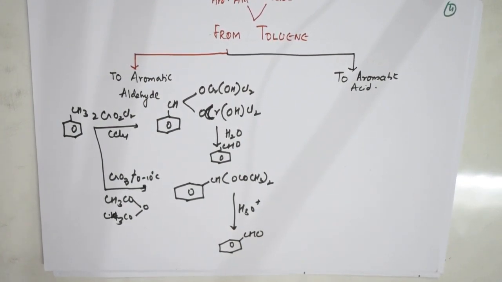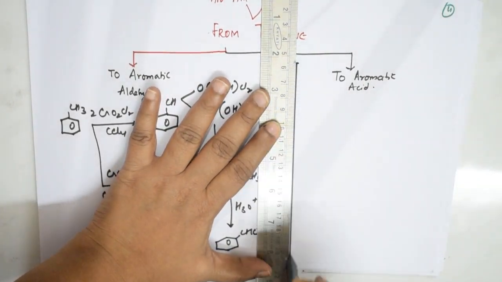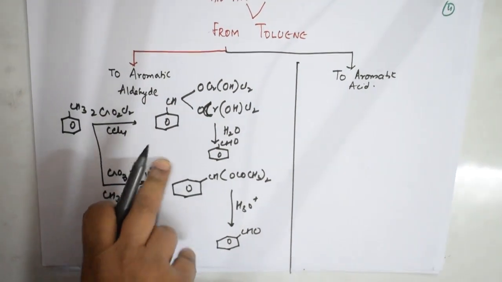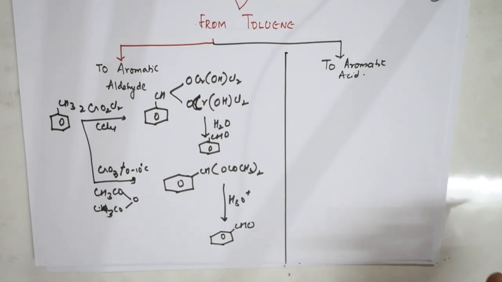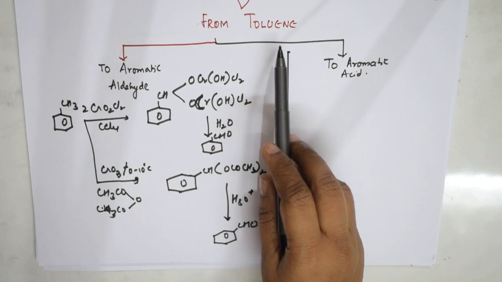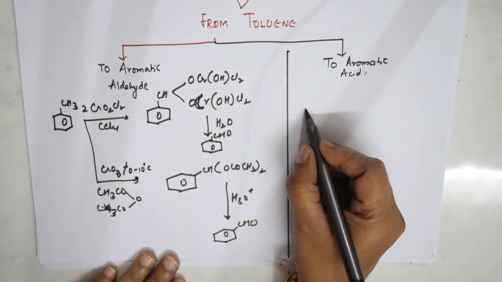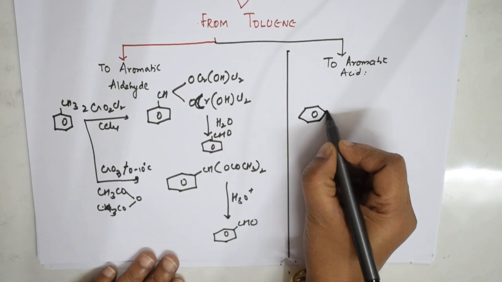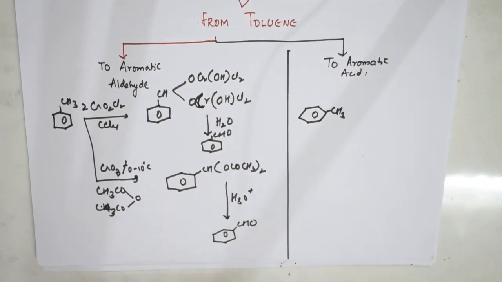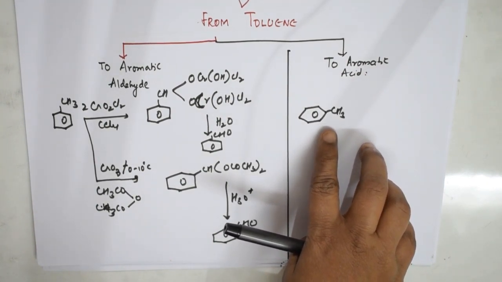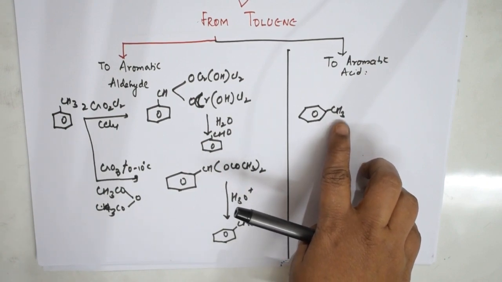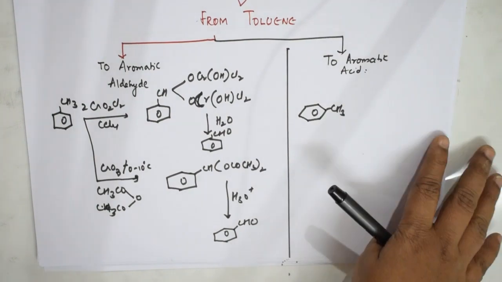Let me take my scale and divide this page so that it's not confusing you all. So aromatic aldehydes I have prepared using chromyl chloride. I think you have understood this, right? Again, students, please go to the detailed explanation in the videos which I did earlier. This is just for revision. Now I'm going to convert toluene to aromatic acid. Again, I'm going to take toluene. Irrespective of the size of the alkyl group, whether methyl, ethyl, propyl, anything, you will get a carboxylic acid.